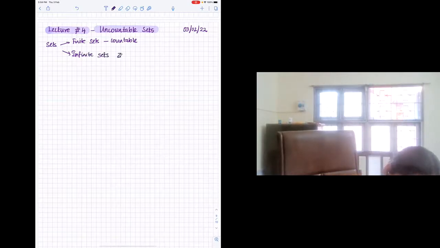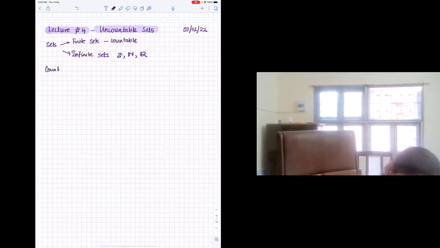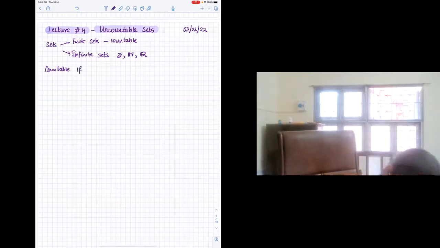We looked at Z, Q, and so on. There, if you think a bit more, you were able to come up with a bijection between the given infinite set and the set of natural numbers. So you say a set is countable. More precisely, you say that the infinite set is countable because finite sets are always countable. Let's say a set S is countable if there exists a bijection f from S to N.